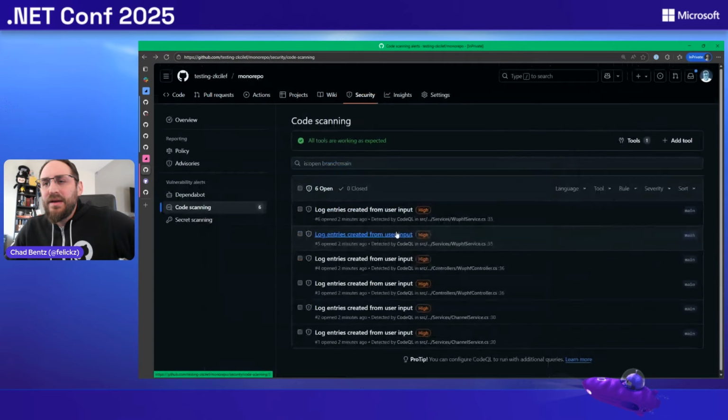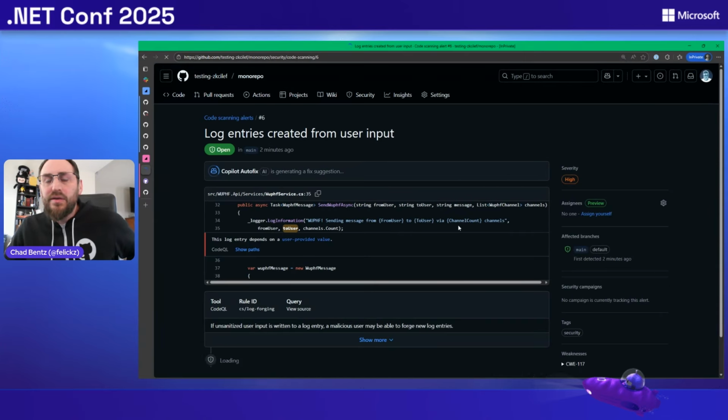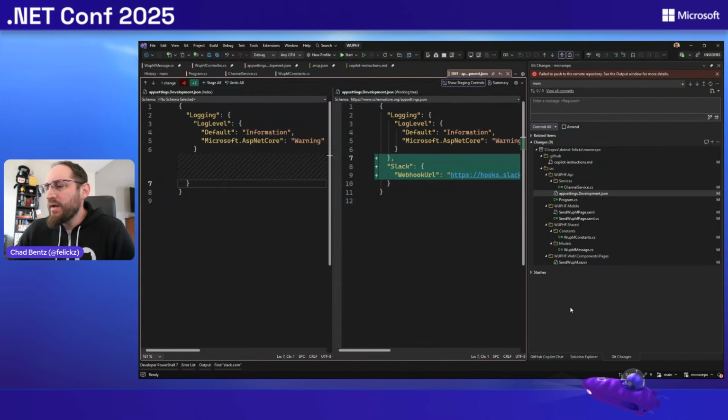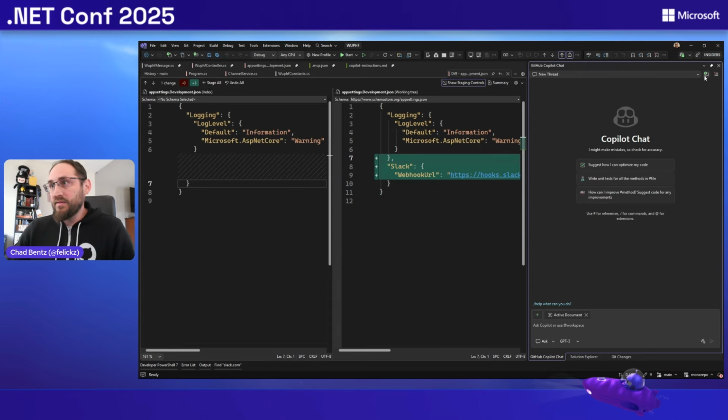But I've got a lot of these. I can go and click Copilot here to generate an individual fix, which is very similar to what we saw in the PR there. But since we have 6 of these, maybe the right thing to do is head back over into our IDE and let's ask Copilot to fix these for us.